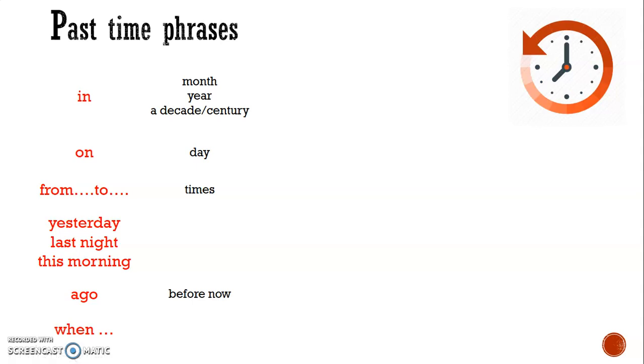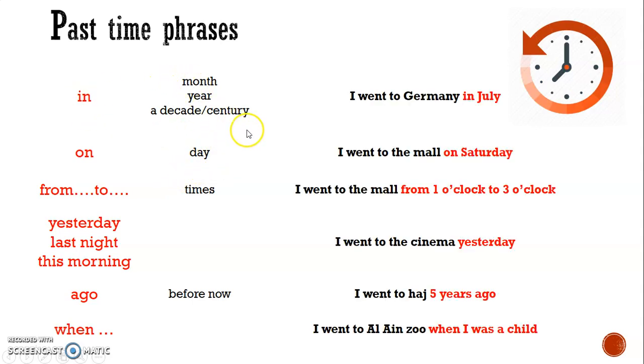Some past time phrases. So, when we're talking about a month, we have in, on, from, to, and these other ones here. So in we use for a month. In July. I went to Germany in July. For a day, we use on. I went to the mall on Saturday. We know this is in the past. When you're talking about a time of the day, or between times, I went to the mall from 1 o'clock to 3 o'clock.